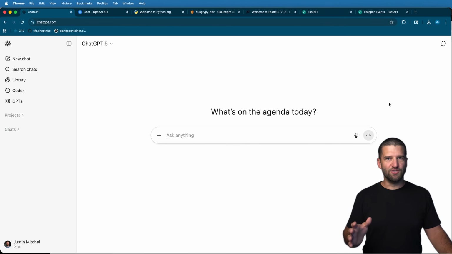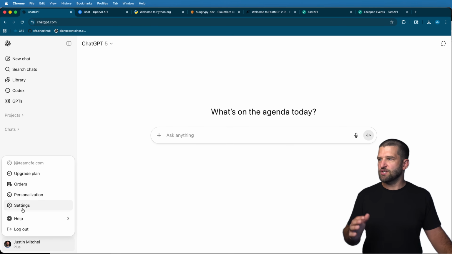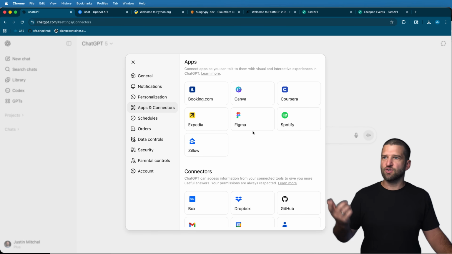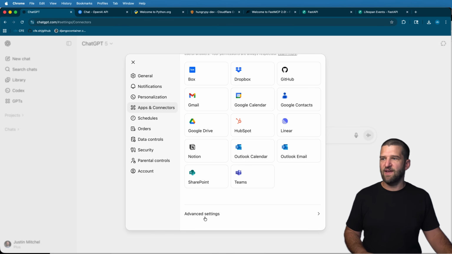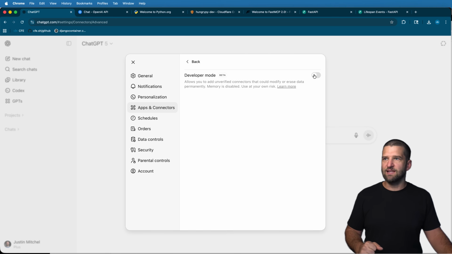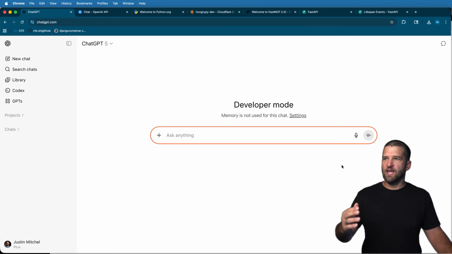The very first thing I want to do is verify that I can turn on developer mode inside of ChatGPT so I can actually build an app. So what this looks like is in chatgpt.com, you click on your user account, you hit settings, under apps and connectors, scroll all the way to the bottom, you'll see this advanced settings here, and then you can actually click developer mode on, and in which case it actually gives you this orange thing around the chat and memory is turned off. Now, I think this is going to change in the near future as to how all of this works, how you turn on developer mode and all that. But for now, this is what it looks like.